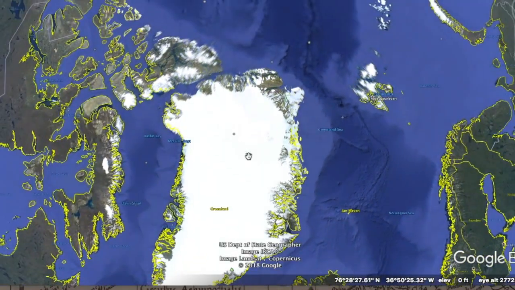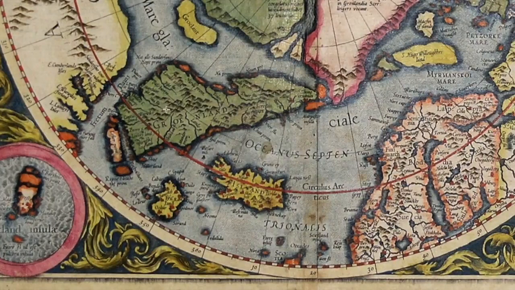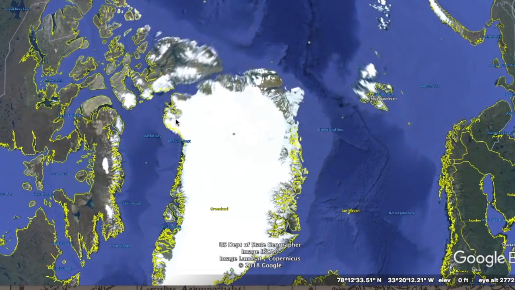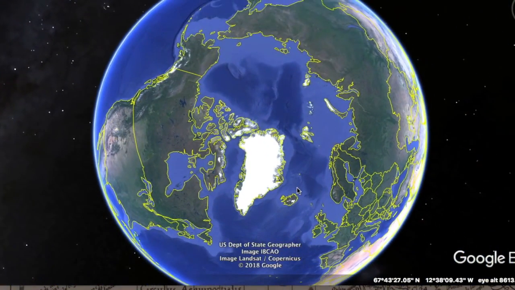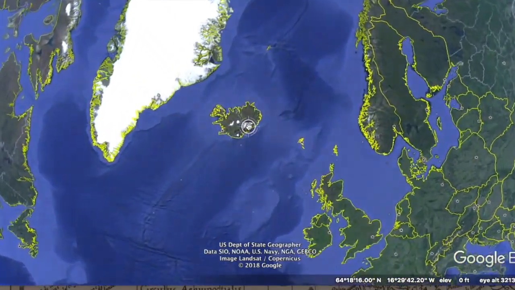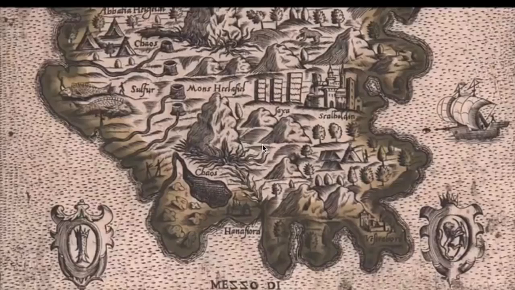But I find it fascinating that these older maps completely show all the rivers, and we get a better picture of what's really going on from these older maps than we do from these Google images, that's for sure. Here we can see Iceland. Now, let's note on this map this little town right here, called Saxa, next to Skullbolden, the beautiful castle of Skullbolden, has three what look like towers. Three skyscrapers.